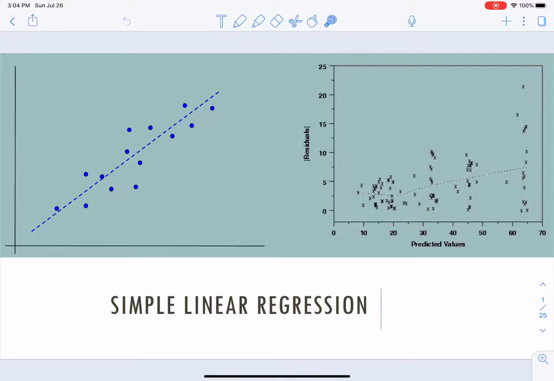One example was fertilizer, or a new type of drug, or doses of drugs, that kind of stuff, where we've got some grouping variable and we're trying to figure out how that relates to some continuous quantitative variable.